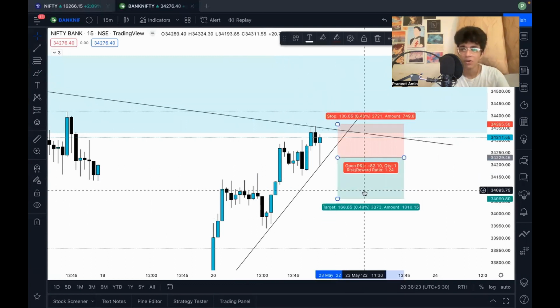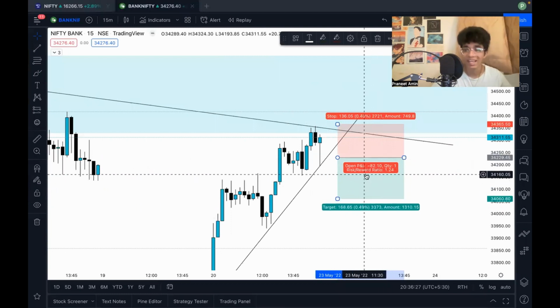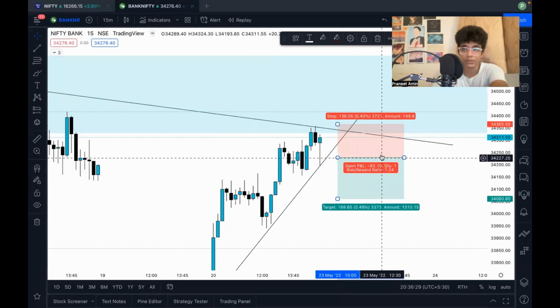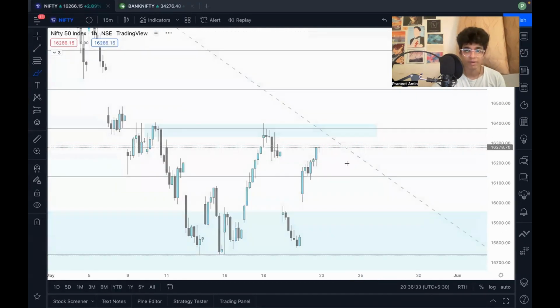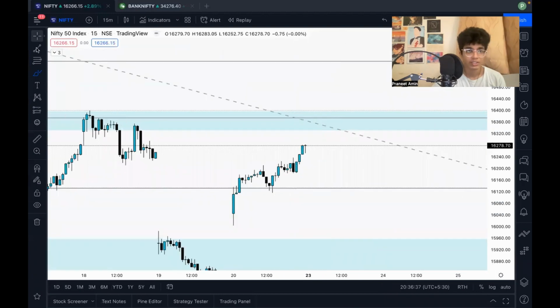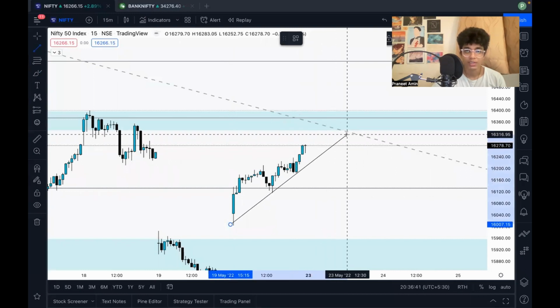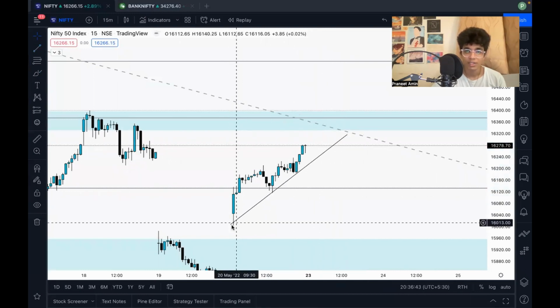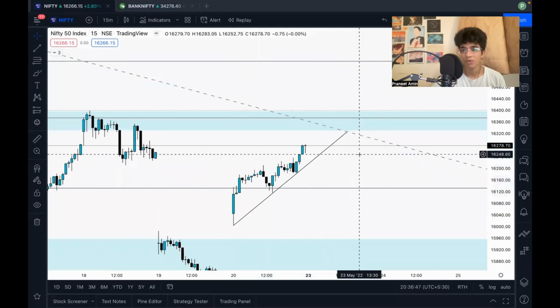You know my intraday trades are always around 1:1 because I trade in 1 minute, so I cannot have very high risk to reward ratios. In Nifty, we do not go to the very minuscule time frame, right? In Nifty also it's similar. Around that region, if you get rejection and this trend line is broken, extend it to whatever extent, and if this trend line is broken, then I'll go short on Nifty as well. So tomorrow I'm going to look for short opportunities.